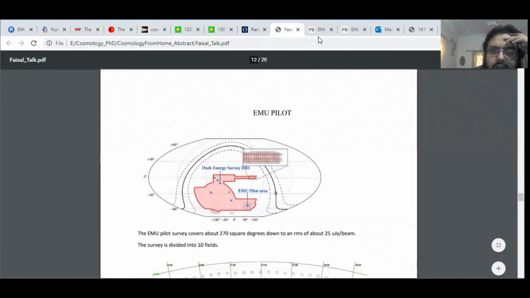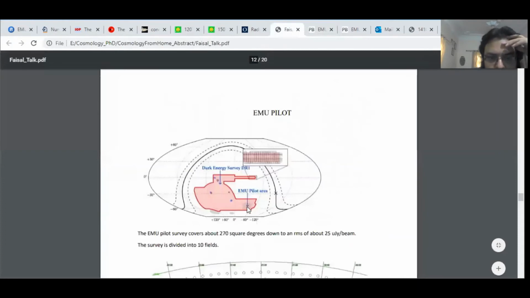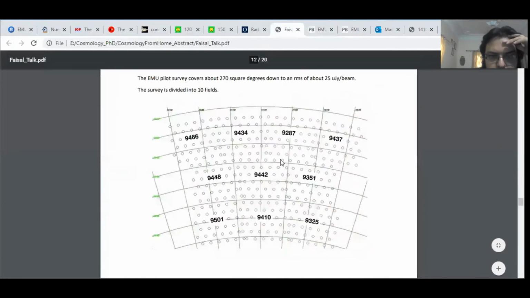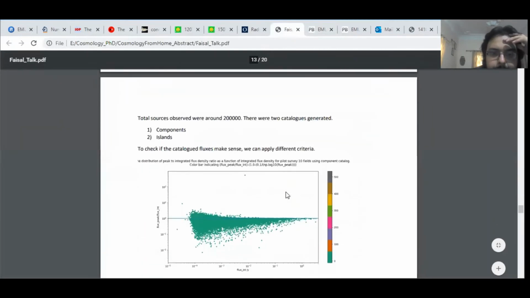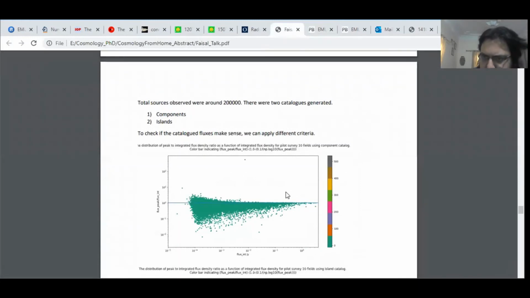Another thing I want to discuss is the EMU Pilot Survey. This is their homepage; I got this image from there. This is the Pilot Survey field. If we zoom in, we get this Pilot Survey area divided into 10 different subfields. The EMU Pilot Survey has basically two types of catalogs.